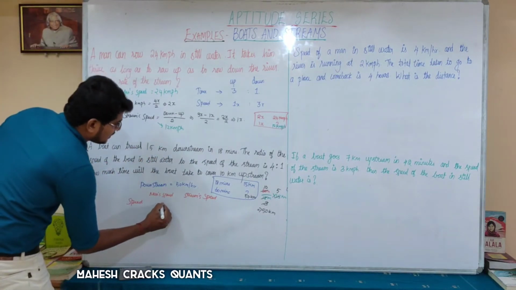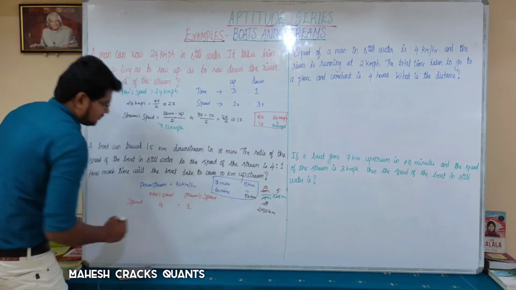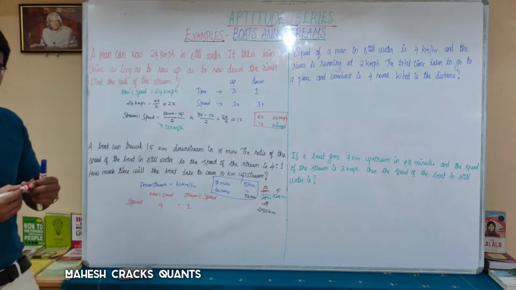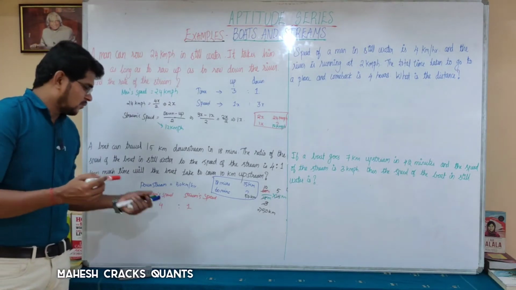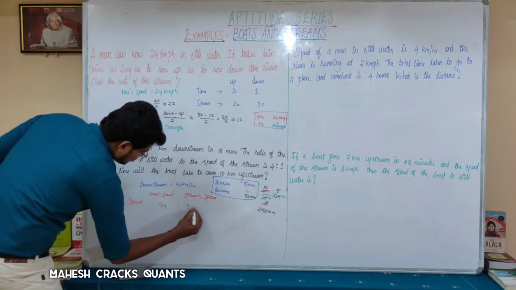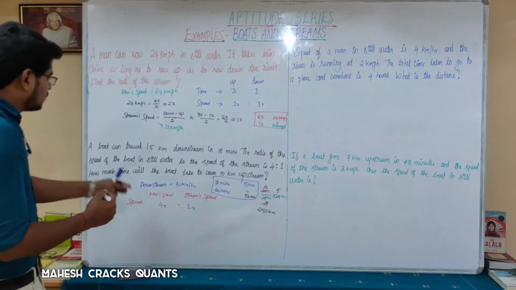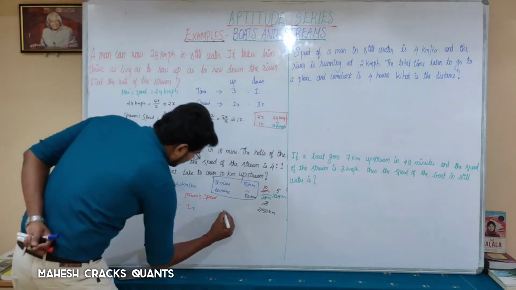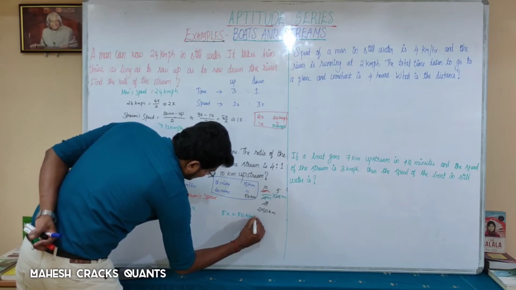The ratio we have is 4:1. We know that downstream is equal to man speed plus stream speed. So 4x plus 1x, 5x is equal to 50 kilometers per hour.